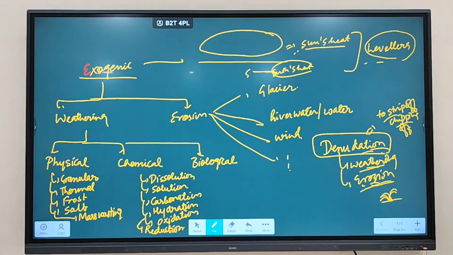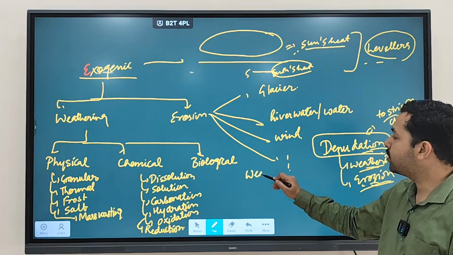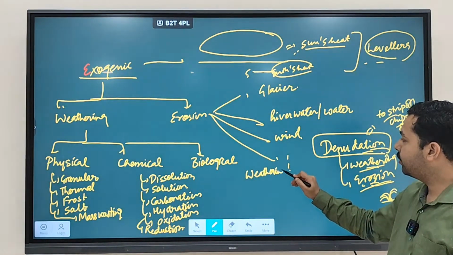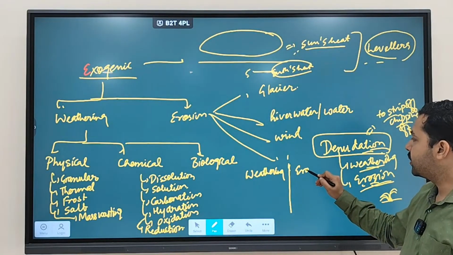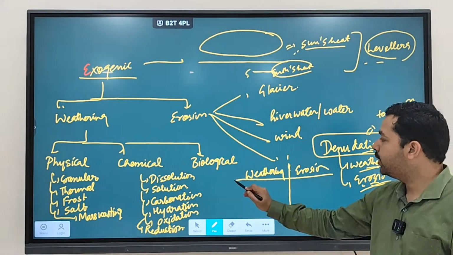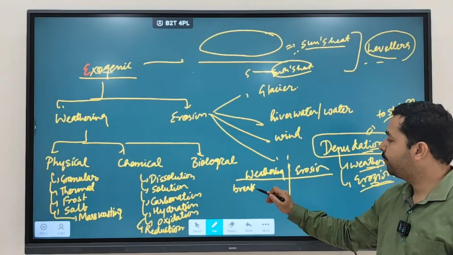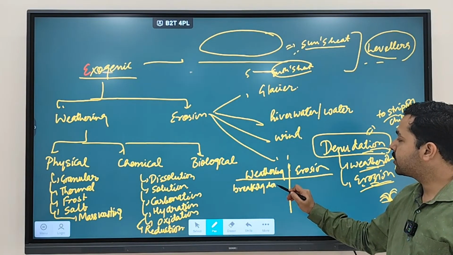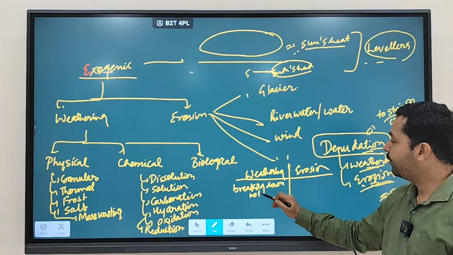Okay? Now what difference lies between weathering and erosion? As we discussed, weathering only involves breaking down. No transportation. It only involves breaking down and no transportation of material.